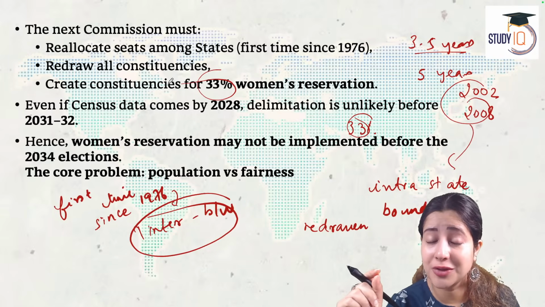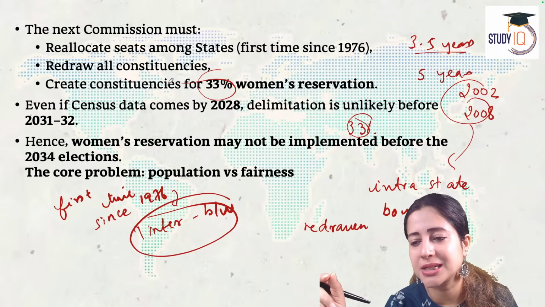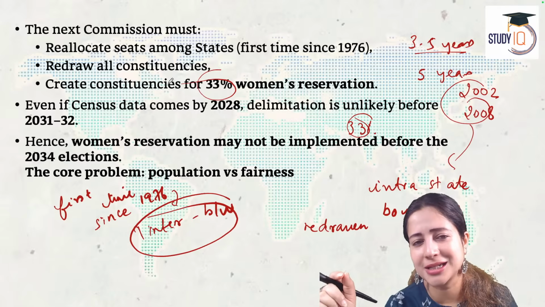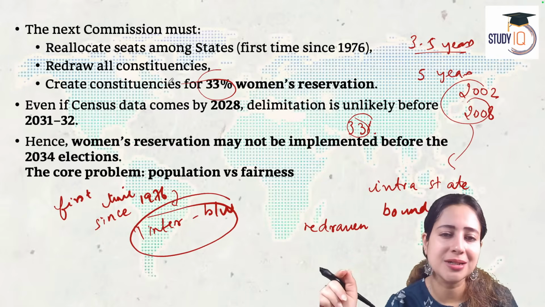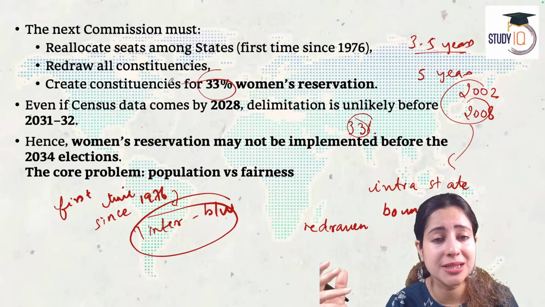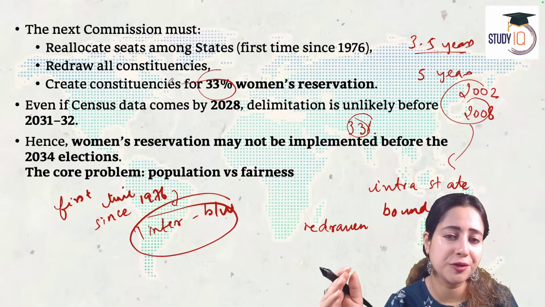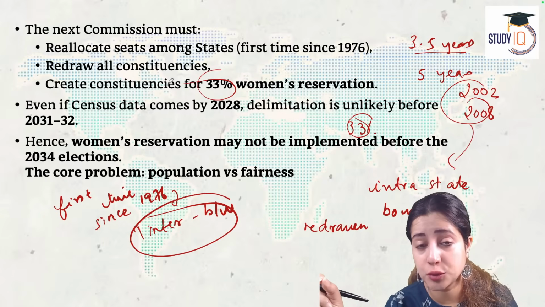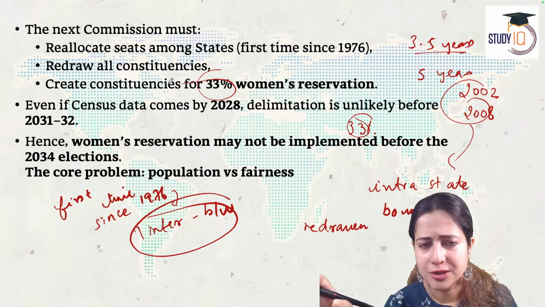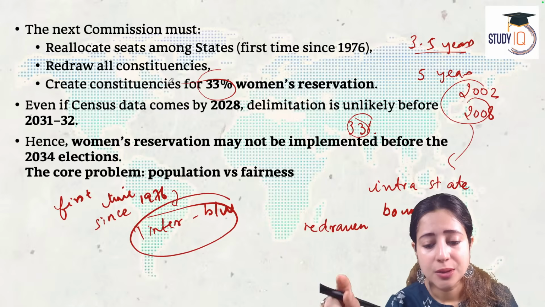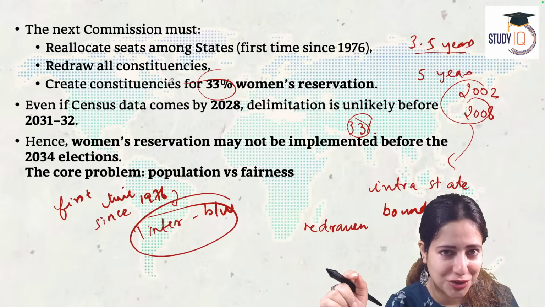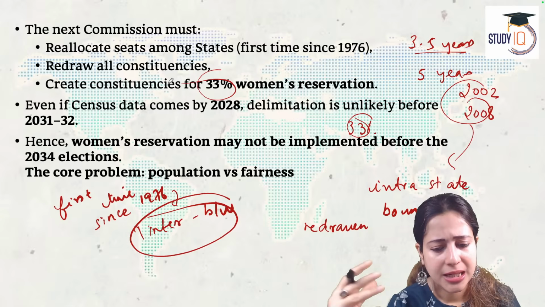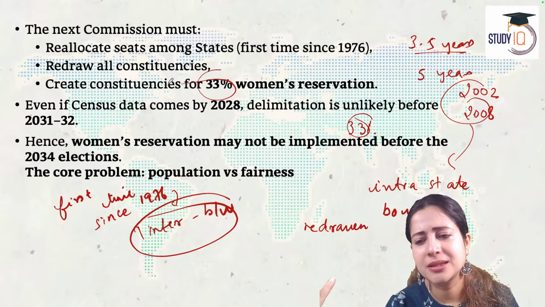Yes. Now, even if the census data comes by 2028, the delimitation will take time. It is unlikely that we can finish the delimitation before 2031 or 2032. As I said, delimitation is time consuming. It can take up to 3.5 to 5.5 years. So even if proper figures are there by 2028, we will still take time. And by the time you are able to complete the delimitation between states, interstate, it may become 2032.